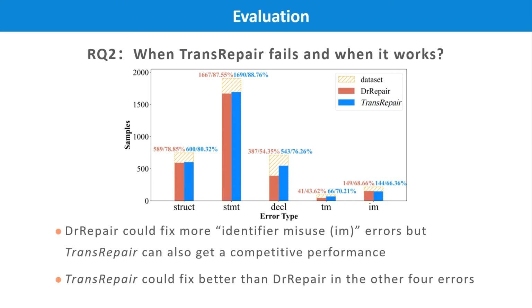However, TransRepair still achieves a competitive performance, fixing only 5 fewer error codes than DrRepair. In all other 4 categories of errors, TransRepair fixes them better than DrRepair.